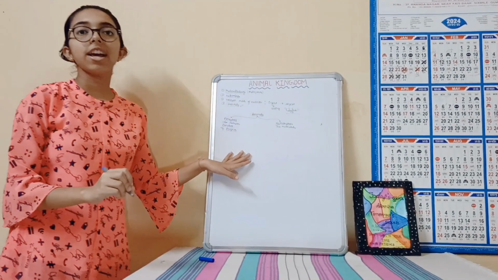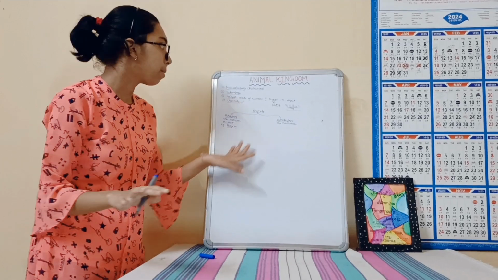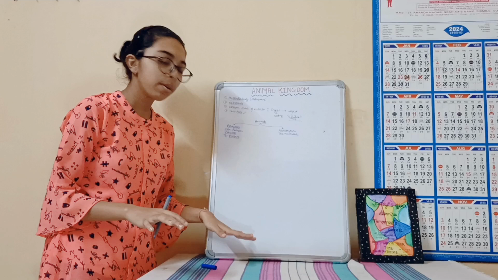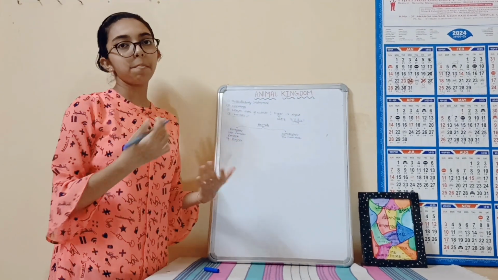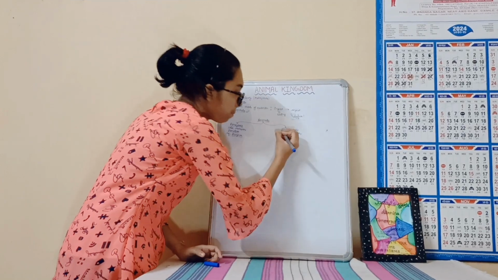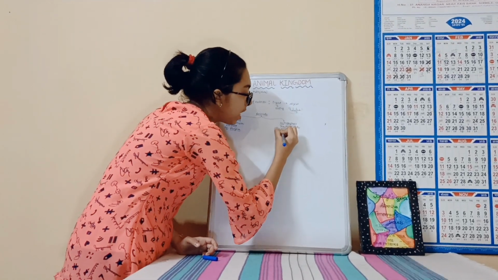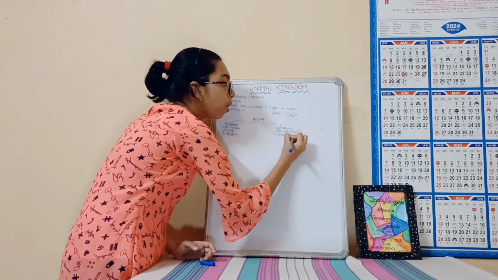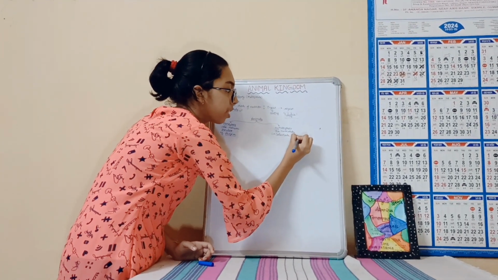Porifera is the simplest type of organism in the whole animal kingdom, and every smaller class you can say is categorized under Porifera. And now next is Eumetazoans. Let's see. First is our Coelenterata. Coelenterata is also known as Cnidaria.